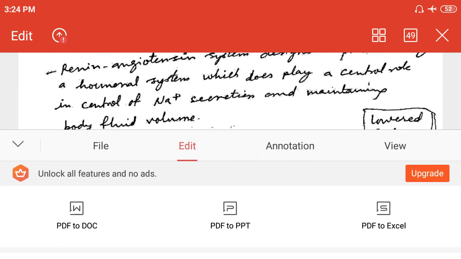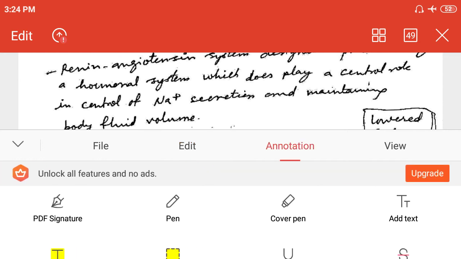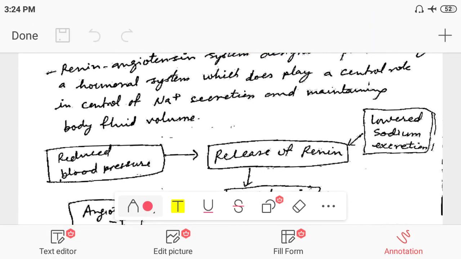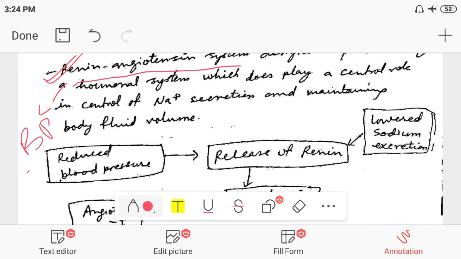Look at here, this angiotensin converting enzyme is responsible for maintenance of the blood volume, or you can say blood pressure.